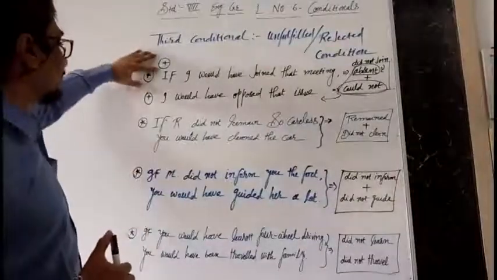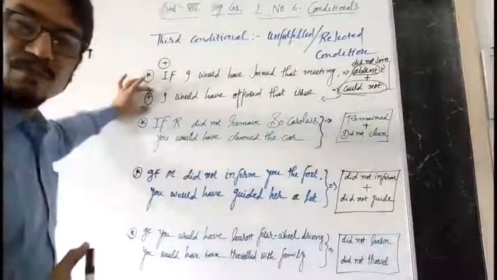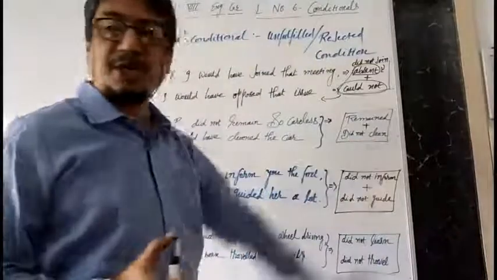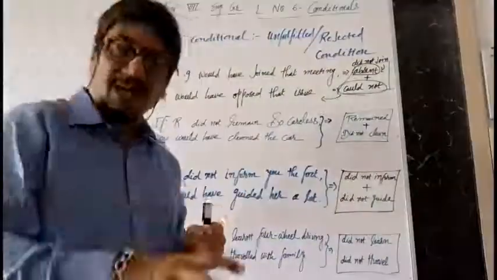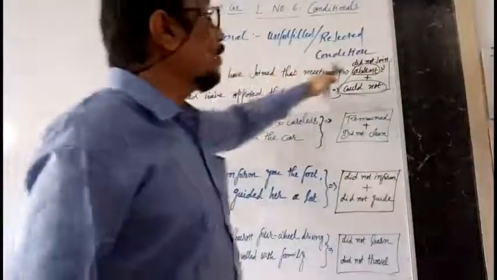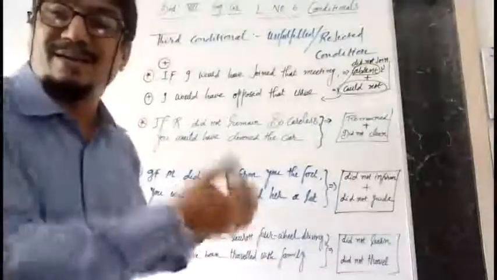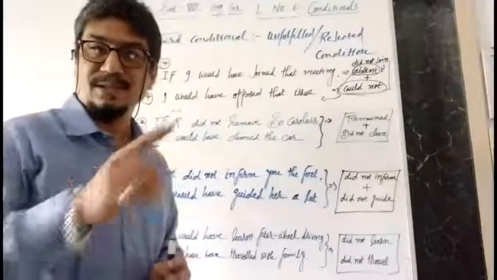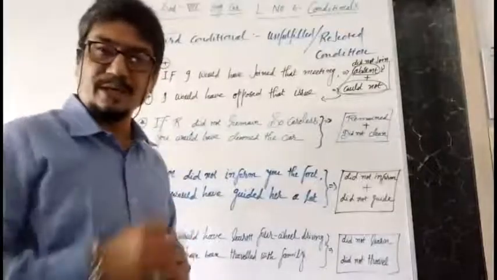The given sense is positive with the main clause, and the dependent clause is also with the positive sense, but yet it indicates an unfulfilled or rejected condition with reference to the present situation. What's the present condition? I did not join that meeting, and so I did not oppose it, and so we are facing the same issue. This is the total target meaning of the given sentence. We'll go ahead for the next.